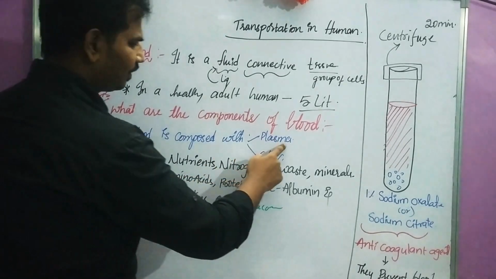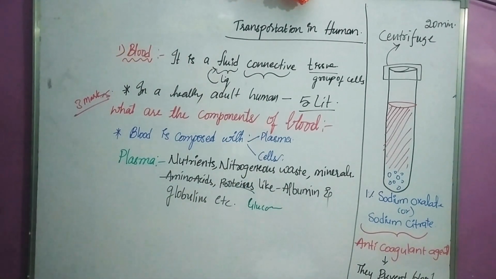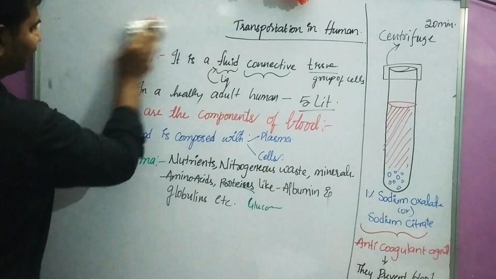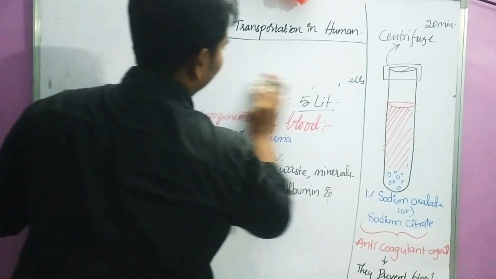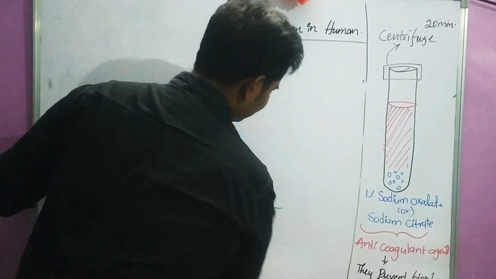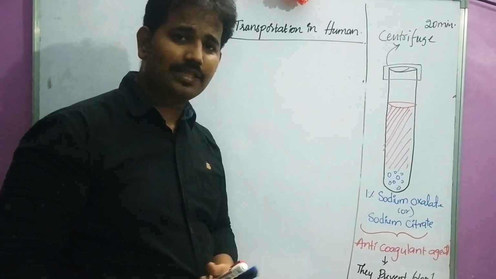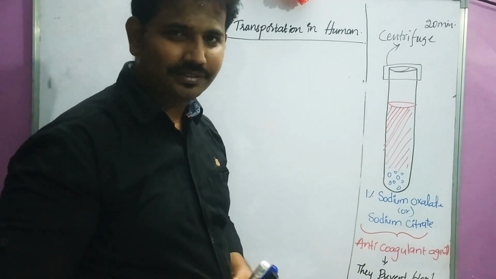So the first part of the blood, plasma, we completed. Let us see the second important component of the blood. That is nothing but cells. Before this, I want to show you the flow of blood in a 3D image. Let us watch that.